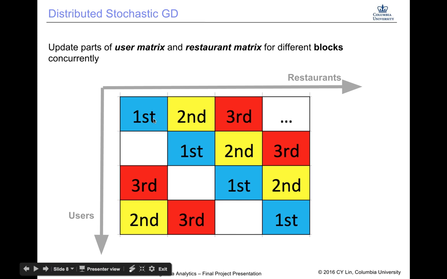In every iteration, we do computing on n blocks in parallel. So the first iteration will do these 4 blocks at the same time. The method is to update the blocks in diagonal order. We do this first, then this, and then the third. In this way, the blocks do not affect each other. In other words, we can compute all blocks that are in the same diagonal in parallel.